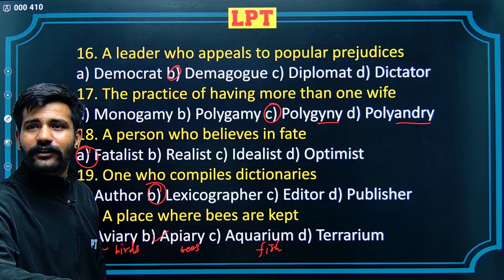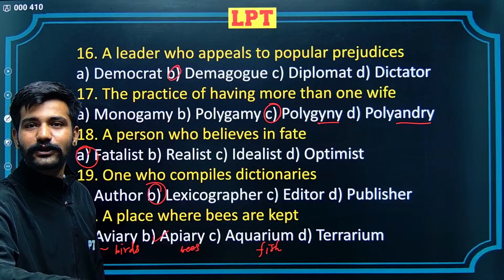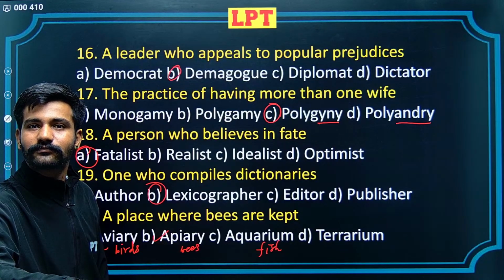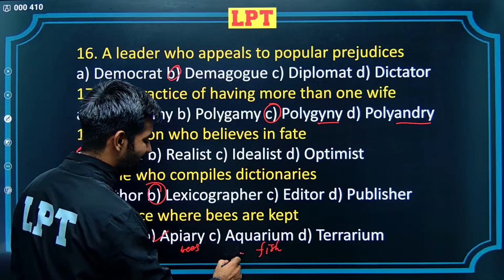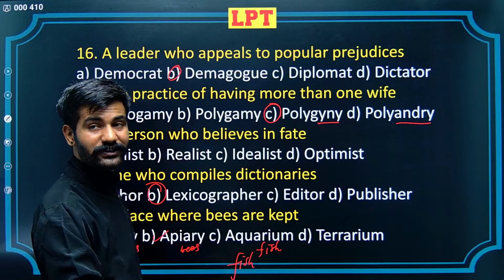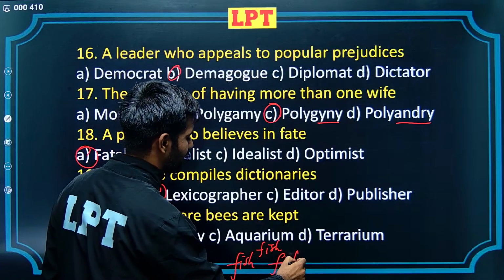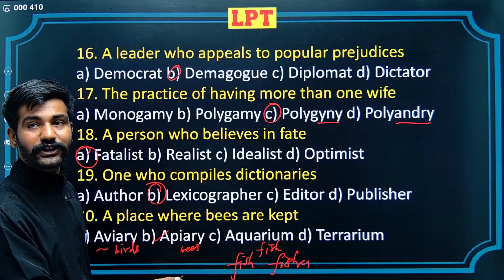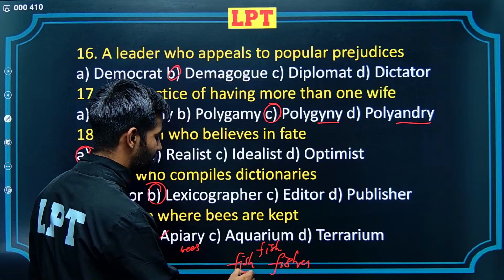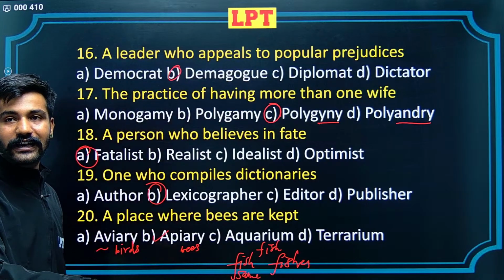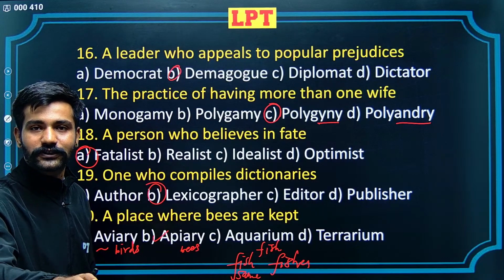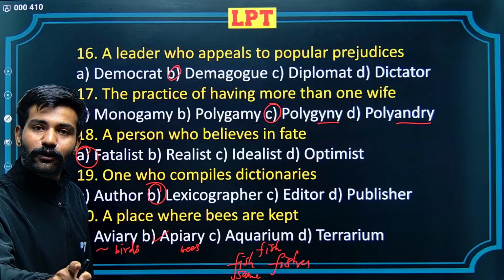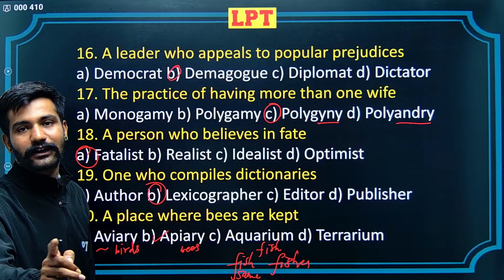I want you to know the plural of fish. What is the plural of fish? Okay, there are two plurals of fish. The plural of fish can be fish and the plural of fish can be fishes as well. The plural of fish would be fish only when the same type of fishes are there. On the contrary, if the plural of fish is considered to be fishes, this would mean there are different types of fishes. Both are correct, Tamanna. The plural of fish can also be fish and can also be fishes.